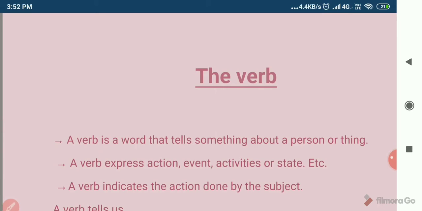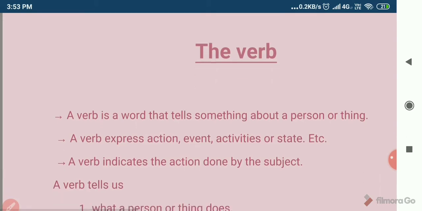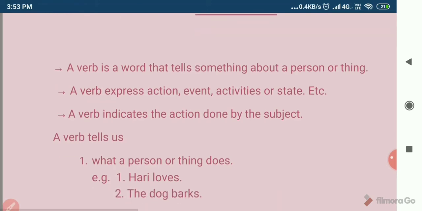It expresses an action, event, activities, or a state of the subject. The verb indicates the action done by the subject in the sentence. For example, the verb tells us what a person or a thing does in the sentence.